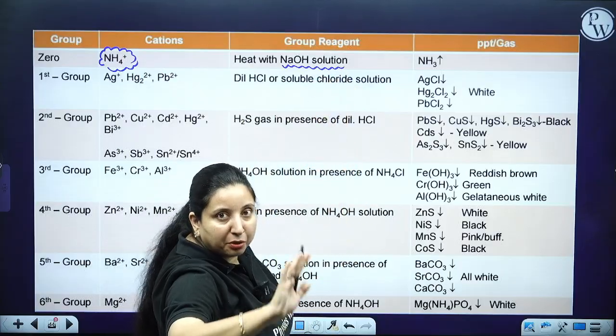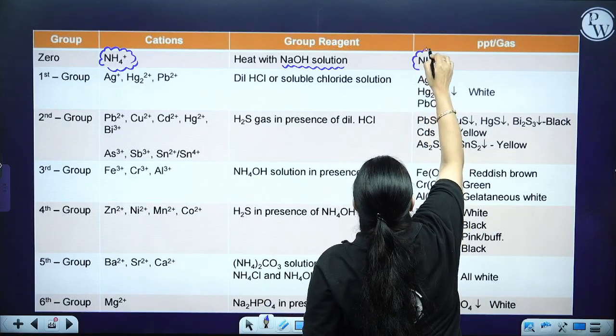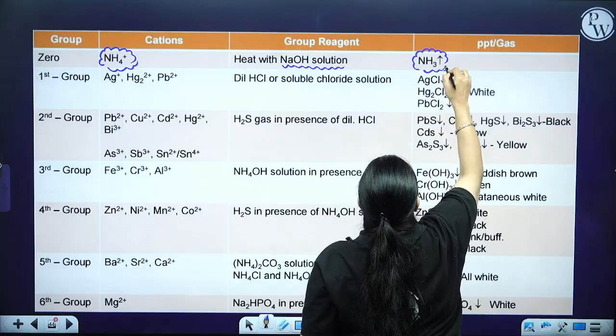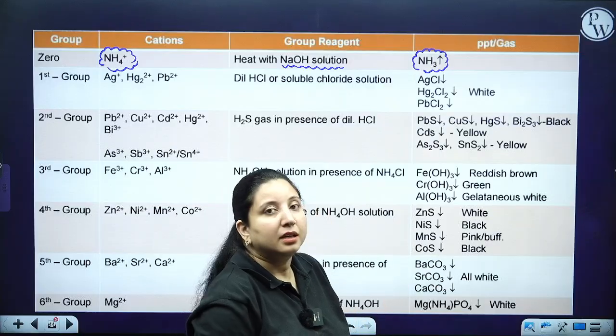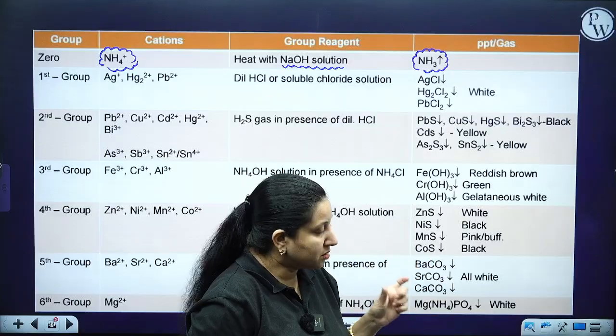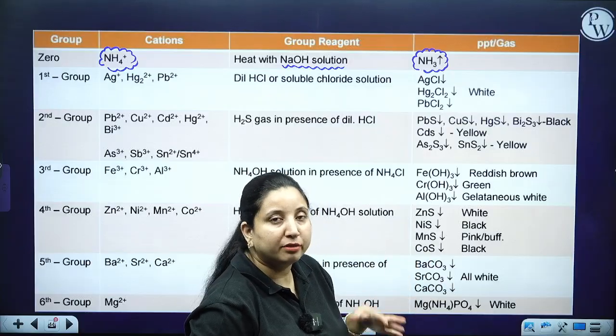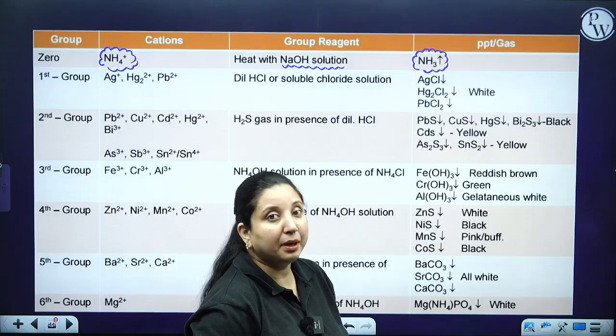That's it. If you heat it with the NaOH solution, you are going to get ammonia gas. If you are getting ammonia gas, it means that your given compound may consist of ammonium ion. Focus on the word may. Still I am not confirmed, it may contain.